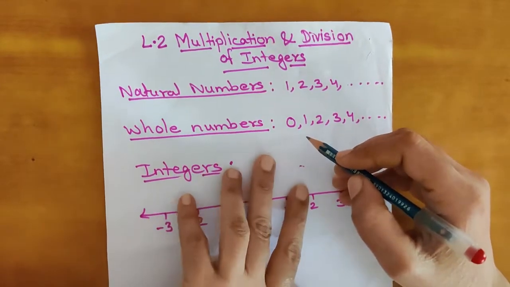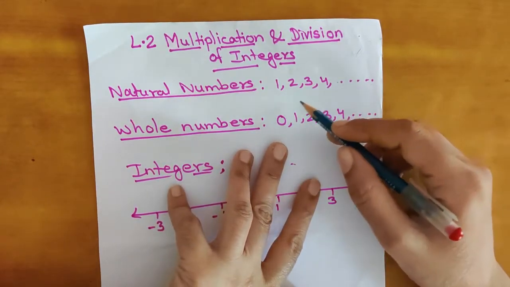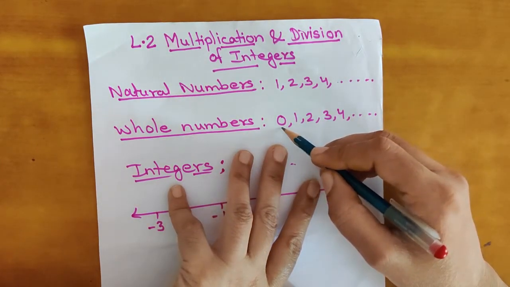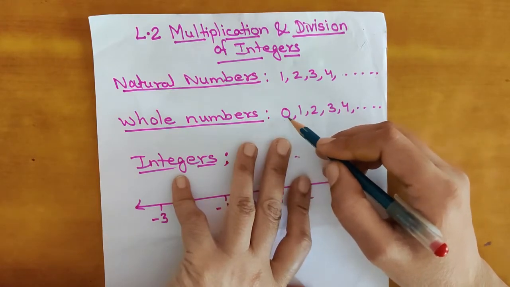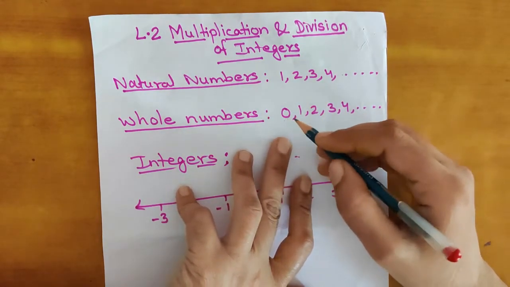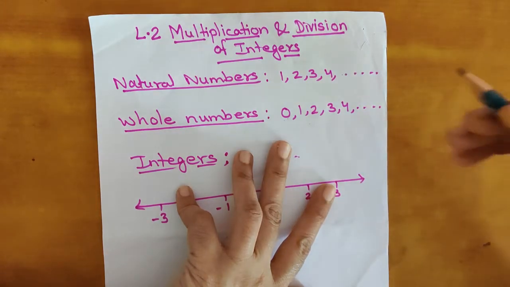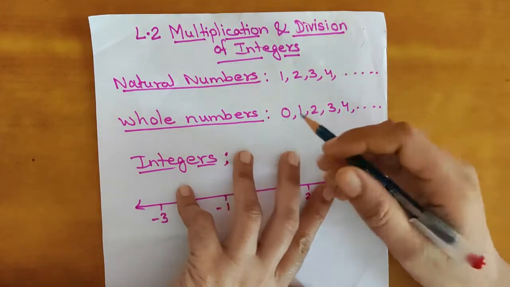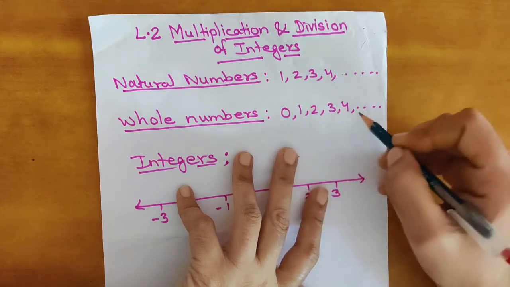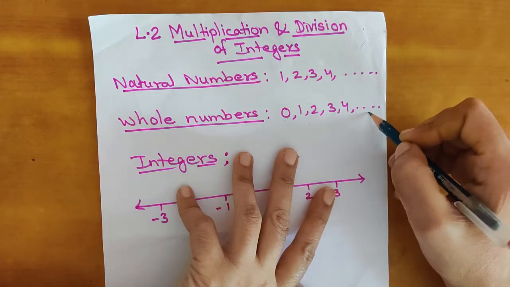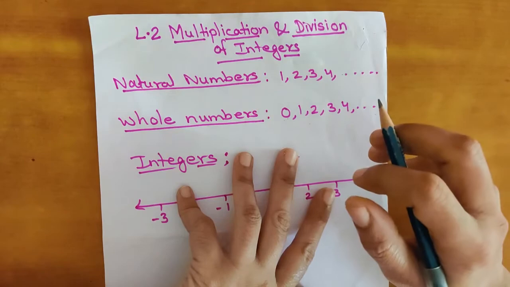Whole numbers. Whole numbers are all natural numbers along with 0. So 0 is the smallest whole number. We write the whole numbers like this: 0, 1, 2, 3, 4, 5, 6, 7, 8, and it is in continuous form. So the smallest whole number is 0 and there is no biggest whole number since the numbers are infinite.